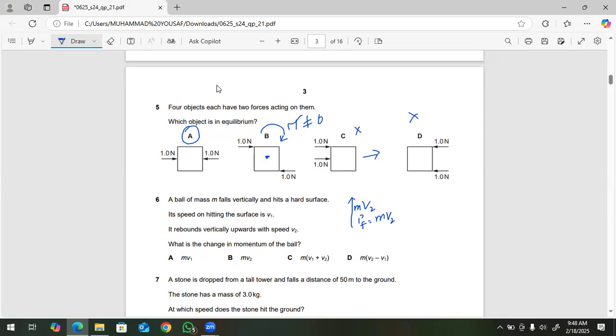When the object is moving, hitting the ground with velocity v1 and mass m, if we take the velocity v2 as positive, then v1 will be negative. So the initial momentum will be minus mv1.